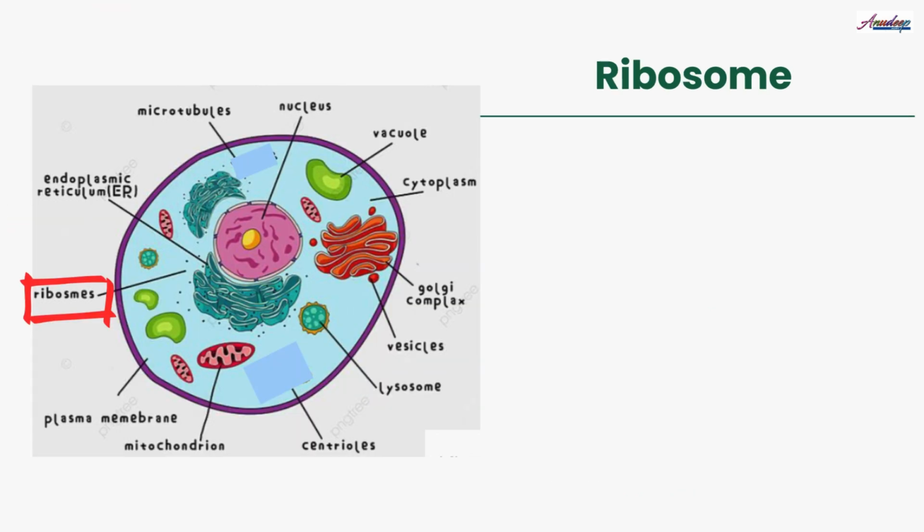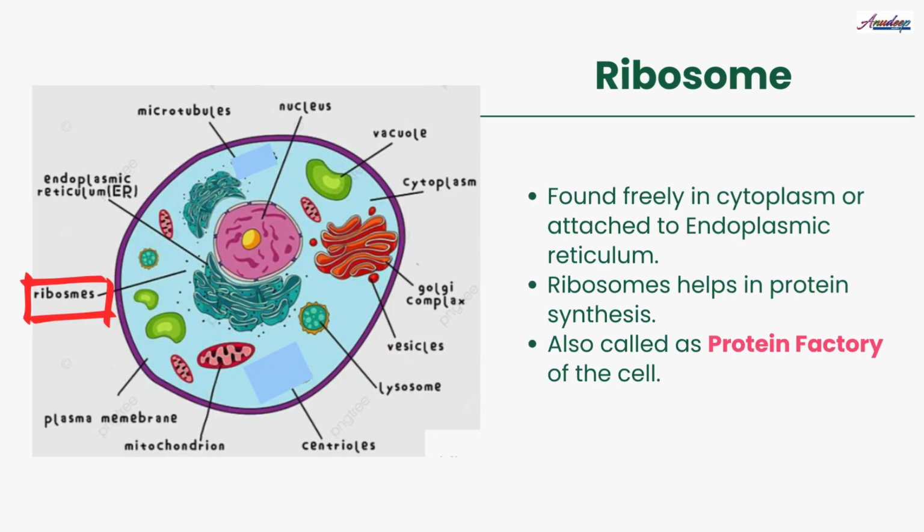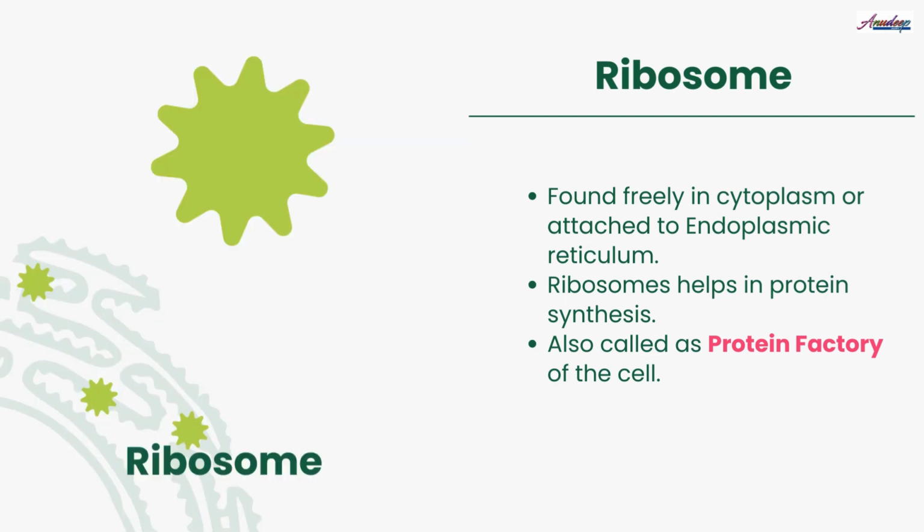Next cell organelle is ribosome. Ribosome found freely in the cytoplasm or attached to ER, that is endoplasmic reticulum. Ribosome helps in the protein synthesis and hence also called as protein factory of the cell.